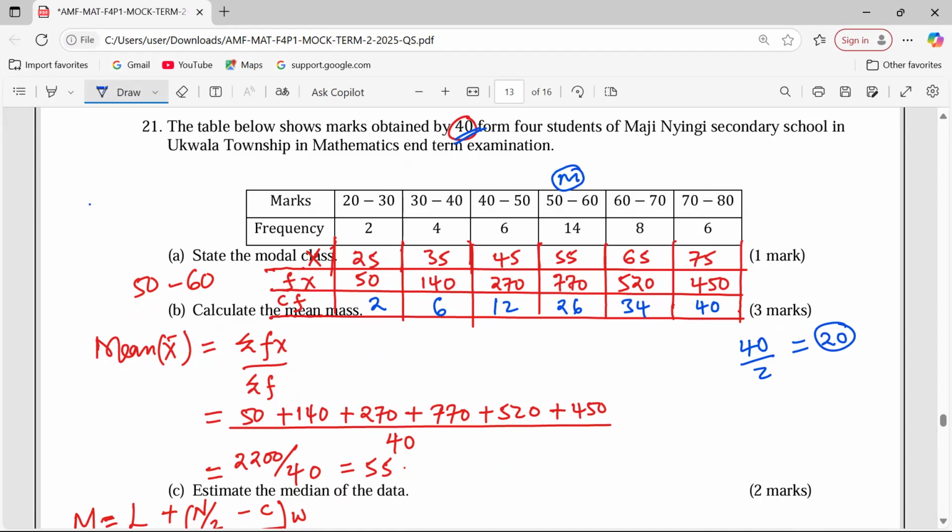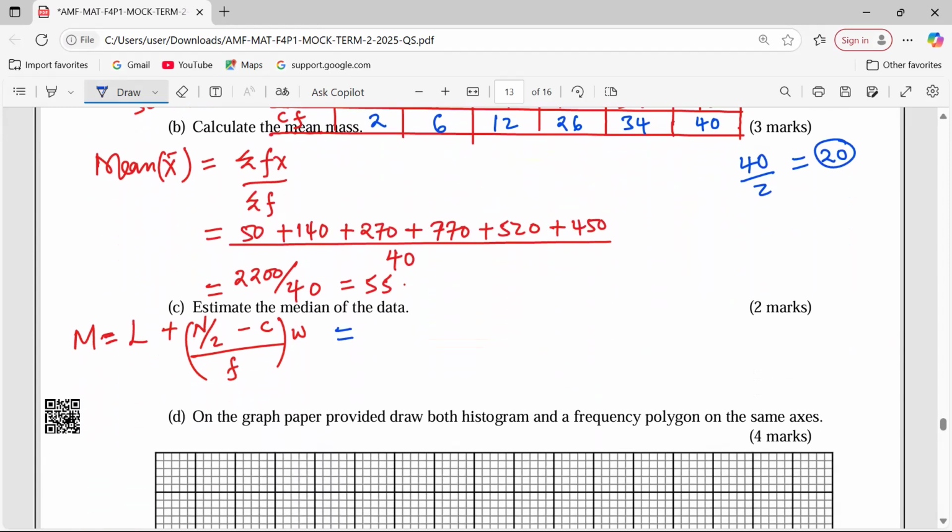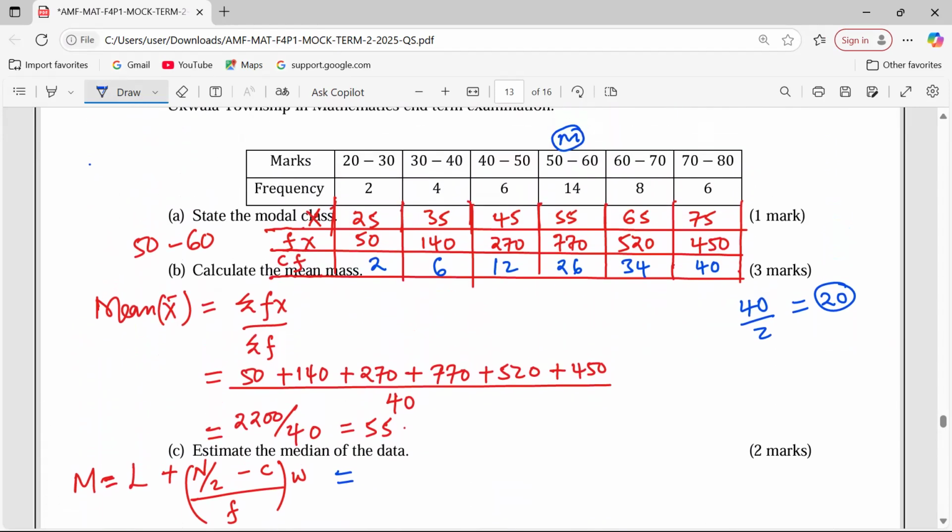The median class is the class 50 to 60. The class 50 to 60 is having the median. So we start with the lower boundary. There is something that I want you to notice with a lot of concern, that the data that we are having is what we call continuous data. In continuous data, unlike discrete data, the limits here are also the boundaries.